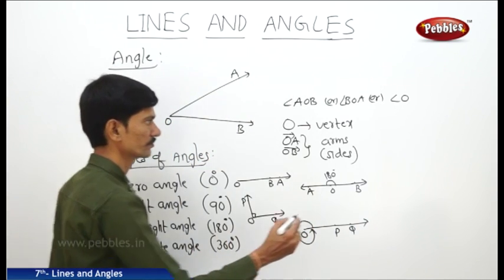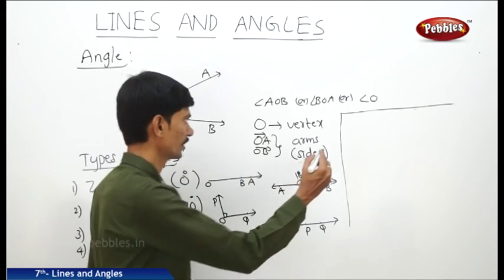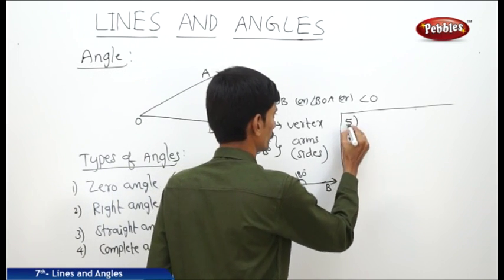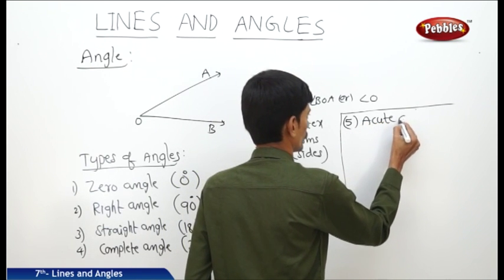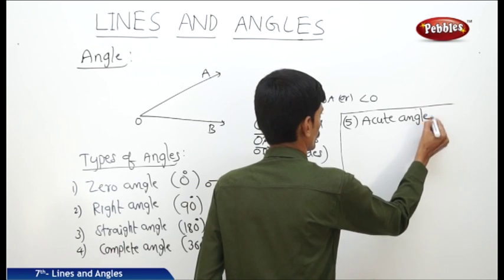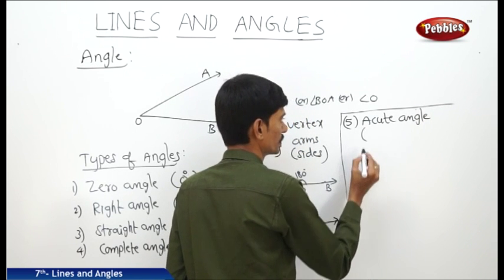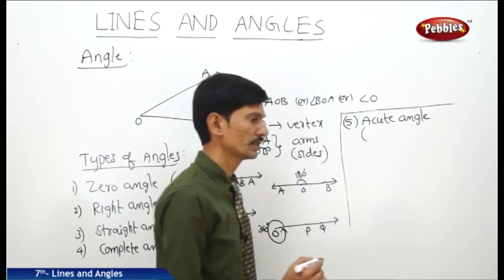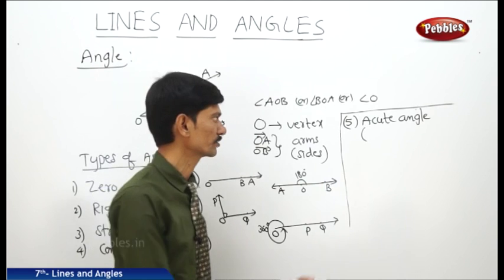Now the next one is acute angle. An angle whose measure is more than 0 degrees and less than 90 degrees is called an acute angle.